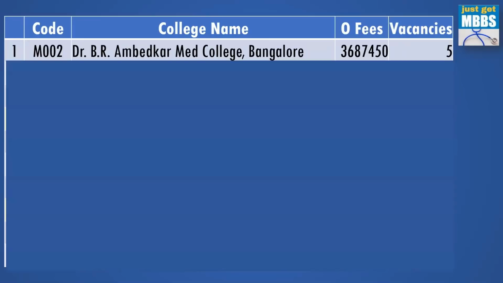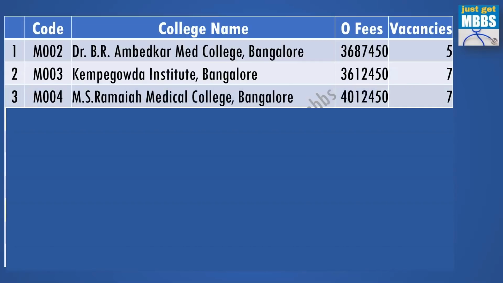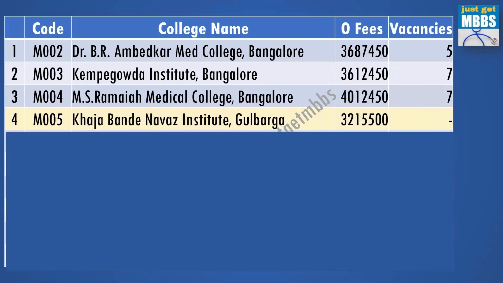So first, Dr. B.R. Ambedkar Medical College, Bangalore. The fee structure is 36.9 lakhs per year, and there are 5 vacancies. Kempagowda Institute, the fee structure is 36.1 lakhs and vacancies 7. MS Ramaiah Medical College at Bangalore, the fee structure is 40.1 lakhs per year and the vacancies are 7.